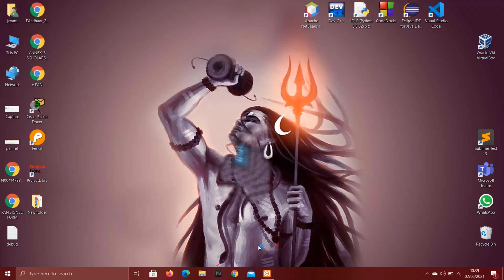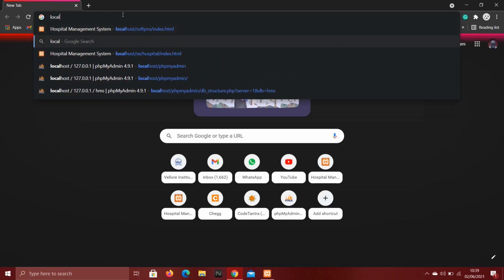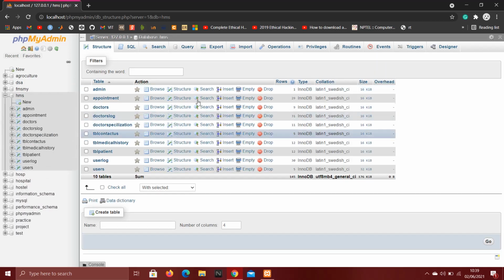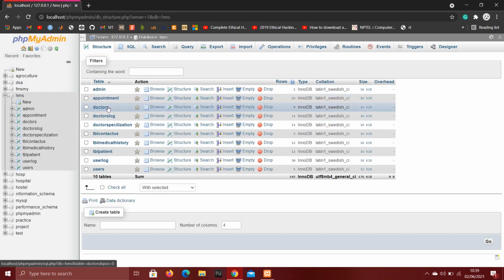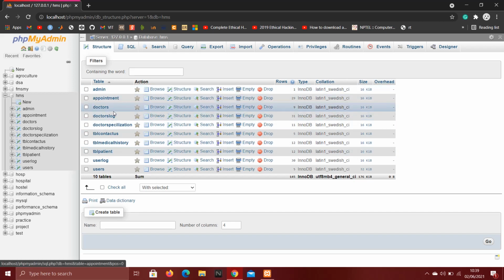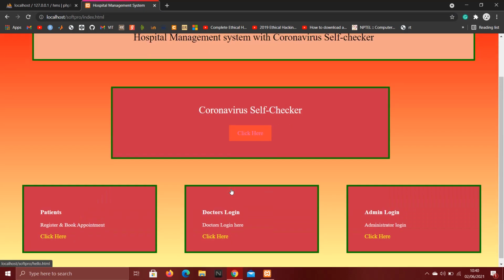So it got started. Now we will go to Chrome, and first let me show you the database of my project where all the values are stored. So this is the database of my project. There are 10 tables. In each, different data are stored. Now let's go to the home page of my project. So this is the home page of my project.